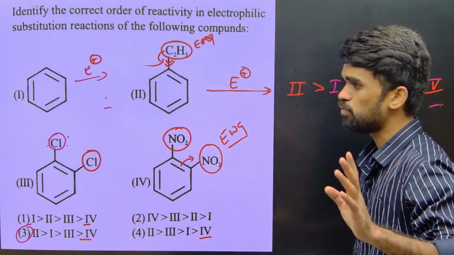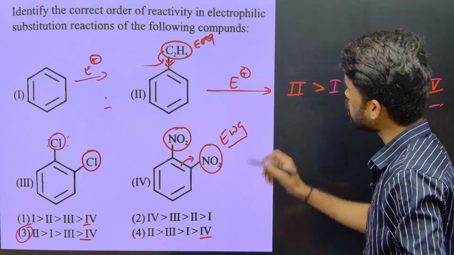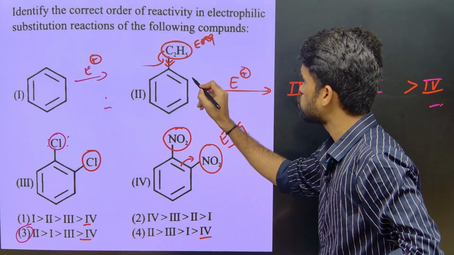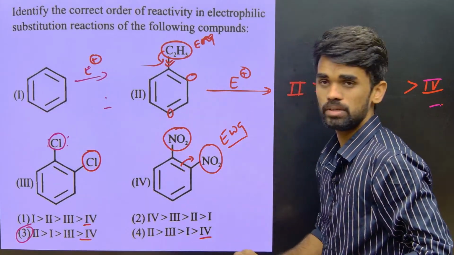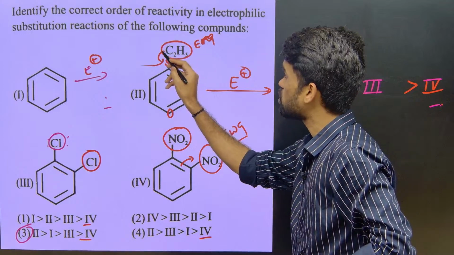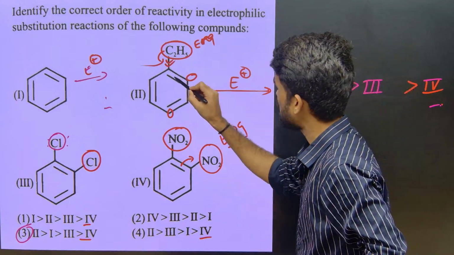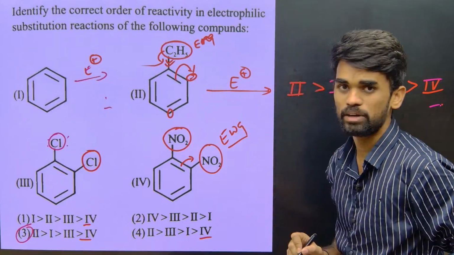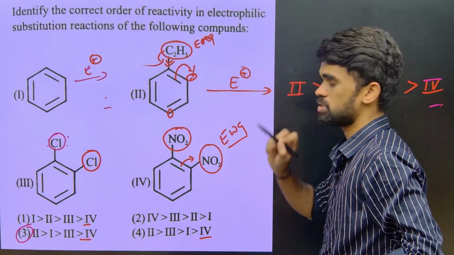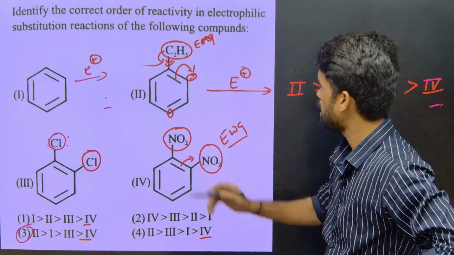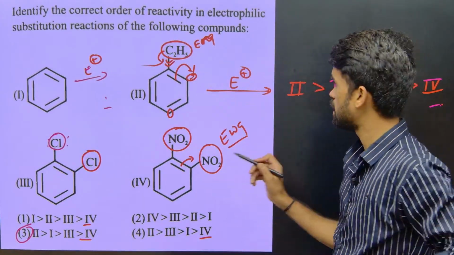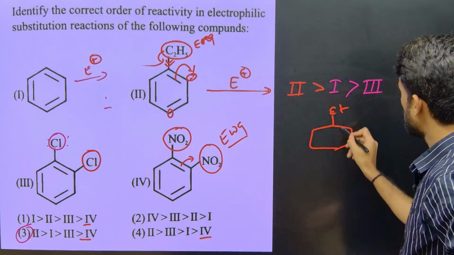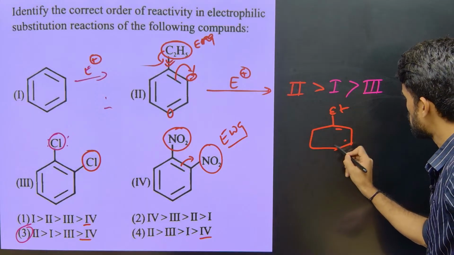Let's move forward. So now tell me where this electrophile will attach. It will go either to the ortho position or to the para position. Why? Since it is an electron releasing group, it will increase the electron density by this pi electron shifting to this ortho position. We will be getting a negative charge here. So negative charge, positive charge, we'll make a bond and form a substituent here like this. So it is an electron releasing group we have now.